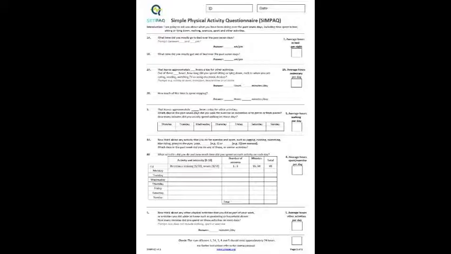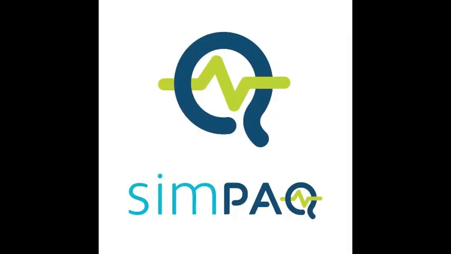A couple of other key things about the SIMPAQ. Firstly, you'll notice there is no minimum time for each of the items, and that was very deliberate given the population by which we've designed this clinical tool. Secondly, you'll notice there is no mention of intensity throughout the questionnaire, other than in table 4B, which has an option for the interviewer to record the intensity of individual activities. And finally, for each of the items, simple calculations may be required to ensure all numbers in the 5 boxes are in hours per day. And for further instructions, please see the SIMPAQ manual.